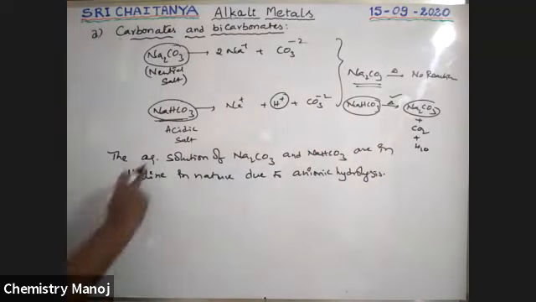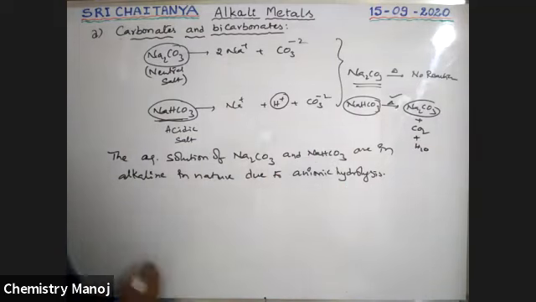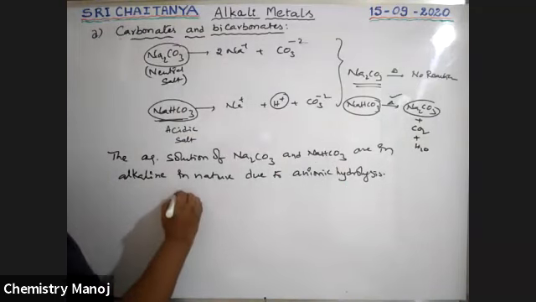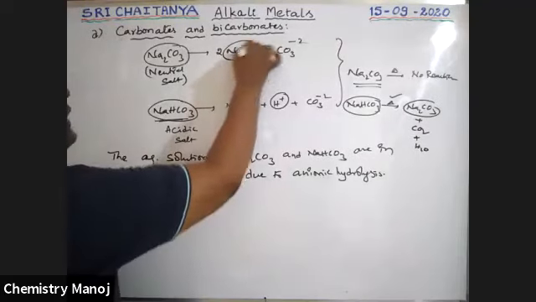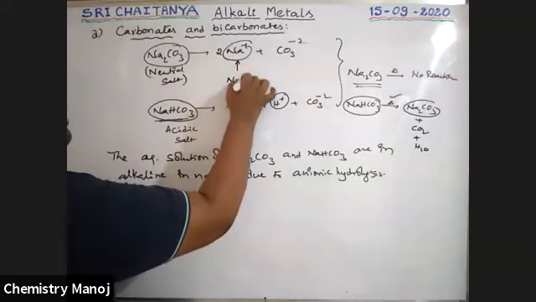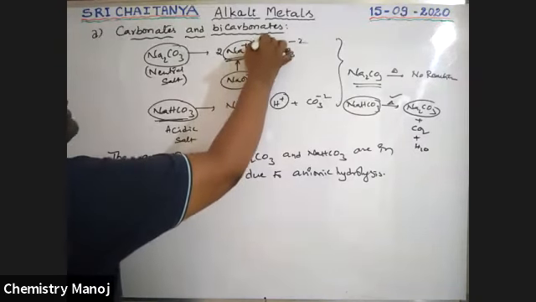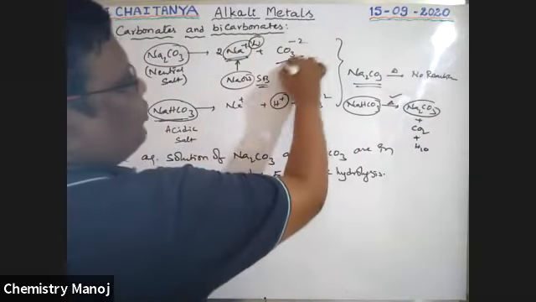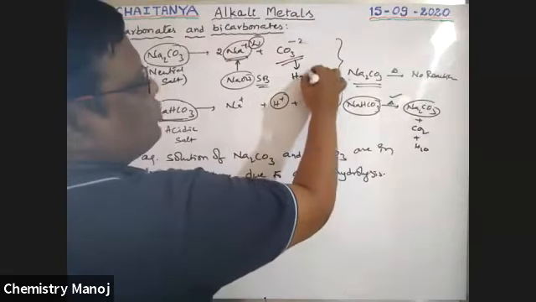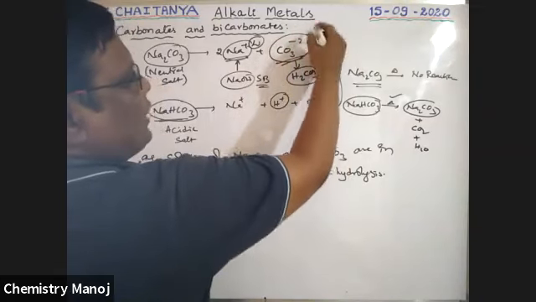So the aqueous solutions of Na2CO3 and NaHCO3 are alkaline solutions. See here, boys, Na2CO3 contains Na plus ion. We observe this is from NaOH, a strong base, boys. Therefore, Na plus is a weak conjugate counterpart. CO3 2 minus we observe is from H2CO3, a weak acid. Therefore, CO3 2 minus ion is strong.